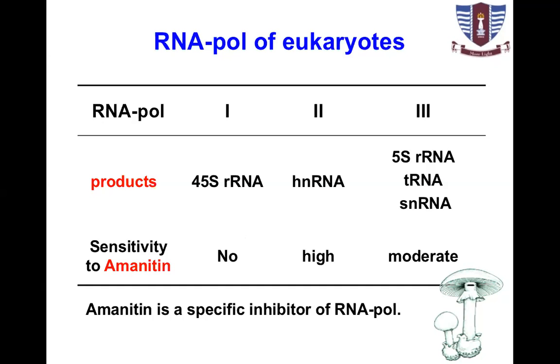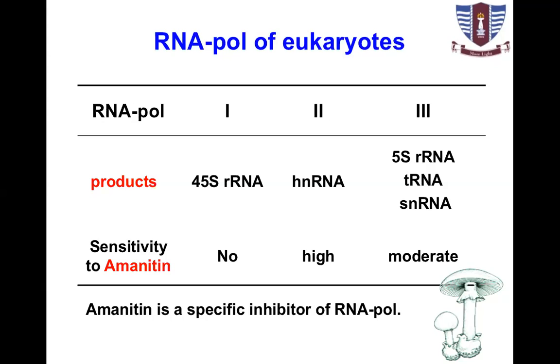Similarly, transfer RNAs, 40 to 50 different types of transfer RNAs, and messenger RNA. There are small nuclear RNAs. So different enzymes are present in eukaryotes. Alpha-amanitin, present in fungi, inhibits RNA polymerase.